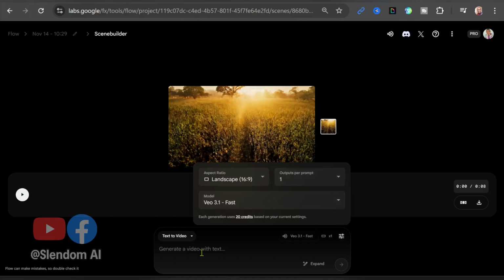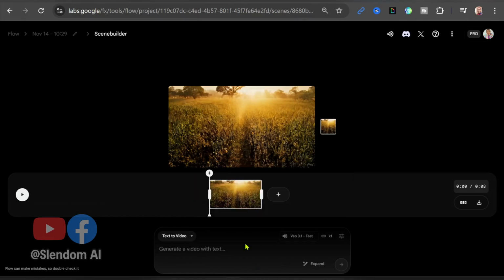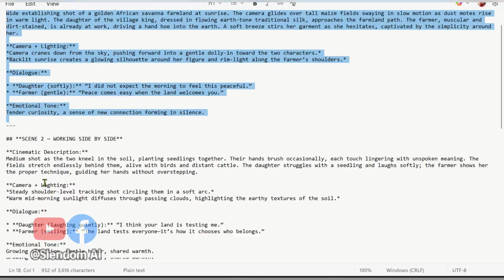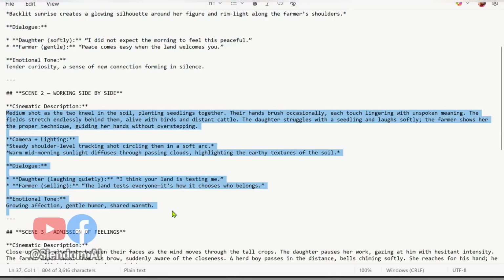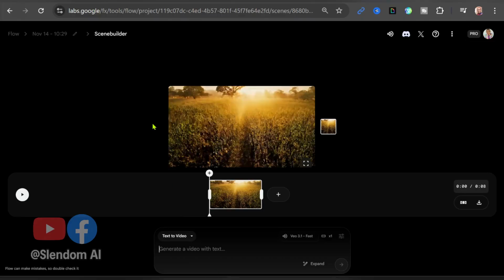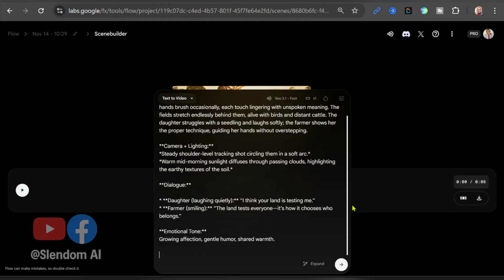Okay, output per prompt to 1, and I'm going to go back again and copy the second scene of our video. Meanwhile, if you are wondering how I got all these, I got them using ChatGPT. So I use ChatGPT to get my prompt for my video. I gave ChatGPT my idea and it gave me the prompt. So I'm going to paste for the second.